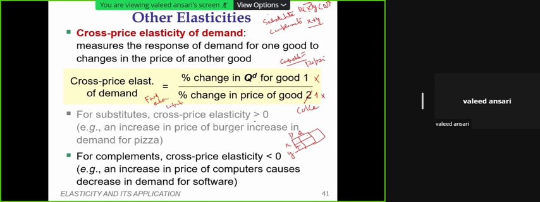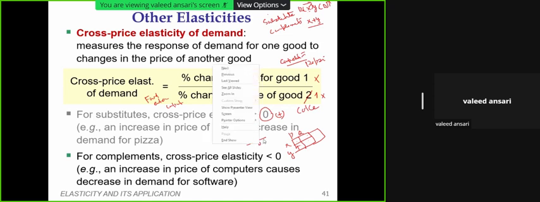Now, if you get a coefficient which is greater than zero, it means positive. Anything greater than zero means it will be a positive number. Here it will be a negative number.